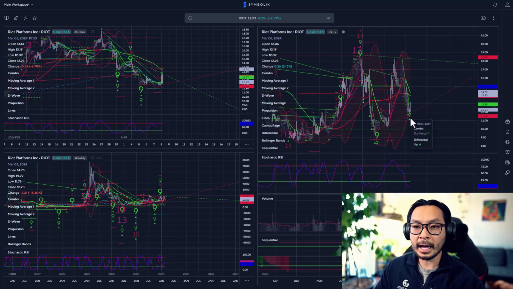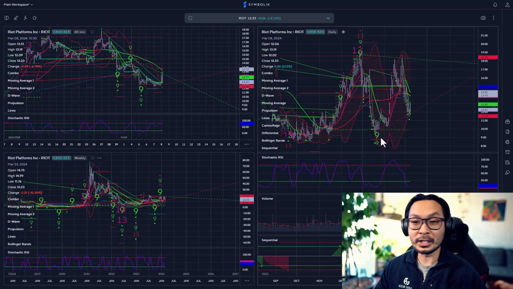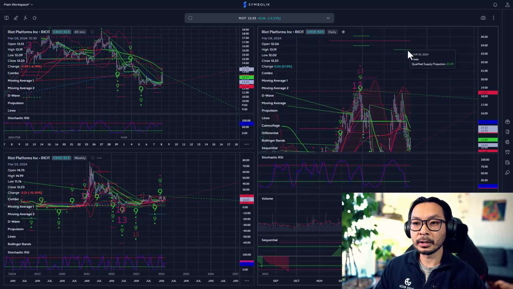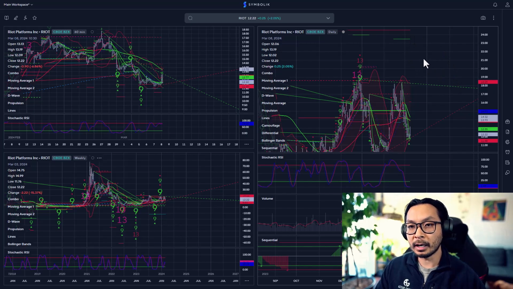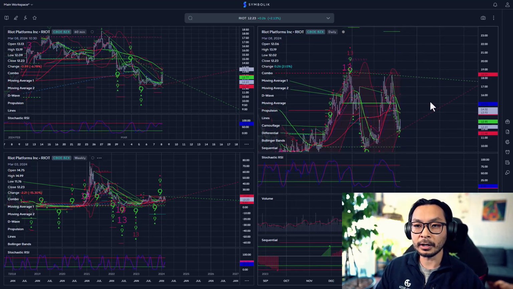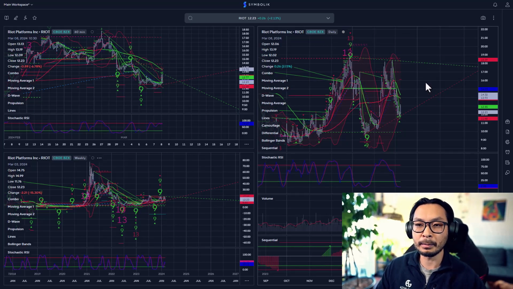So right now we have an 8 for a buy countdown. I'm front running this a little bit, which is not always good, and typically you'd want to see these 9s before you buy, but in the next day or two we could see this going up. But looking at the RSI, it's starting to bottom out, so I think that's a good time for me to enter. What I'm looking for is some of these upper targets, so I'm looking at $23 and then $24.55 as some upper targets for this move up. We could potentially hit this resistance at 18 bucks as well, but I'm going to use these further upward targets just because I want to get some leverage. I'll talk to you guys a little bit more about what you can do for leverage on options.